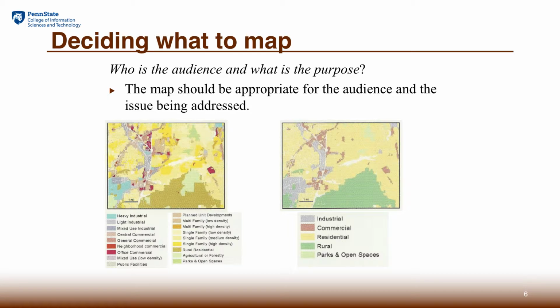The map on the left is more appropriate for professionals because it shows more detailed categories of land use. The map on the right shows only five different categories, which is probably enough for a city government to communicate their plans to the public to discuss general zoning plans. So these two maps are used for different kinds of audiences and for different purposes.